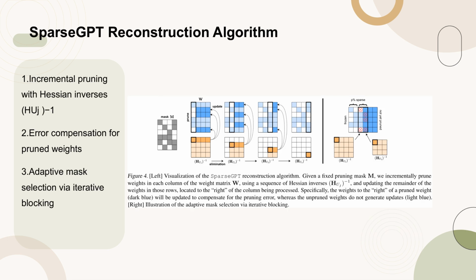Figure 4 provides a detailed visualization of the SparseGPT reconstruction algorithm. On the left, it illustrates how, given a fixed pruning mask M, weights in each column of the weight matrix W are incrementally pruned using a sequence of Hessian inverses, H_U^-1. The algorithm updates the weights in the rows to the right of the column being processed, with pruned weights, dark blue, undergoing error compensation, while unpruned weights, light blue, remain unchanged. On the right, the figure shows the process of adaptive mask selection through iterative blocking, which helps in dynamically choosing the pruning mask during reconstruction.